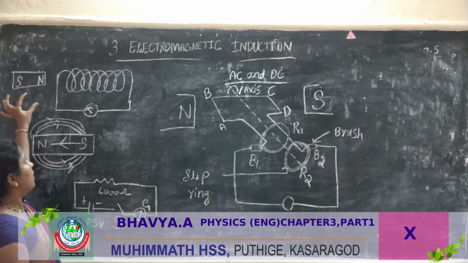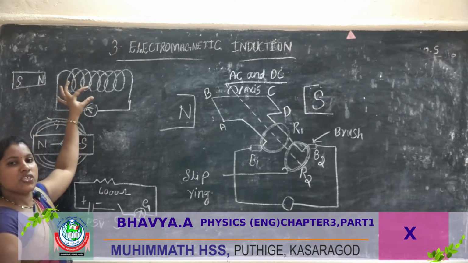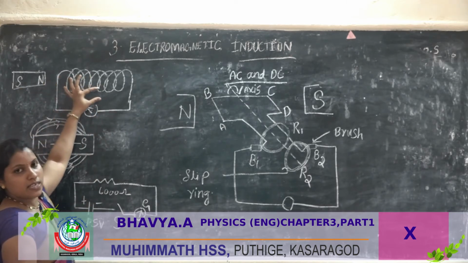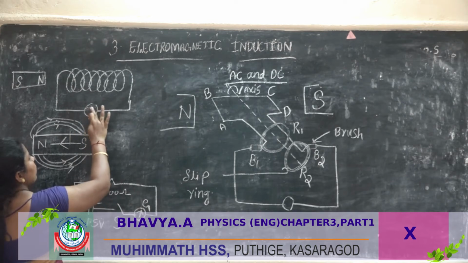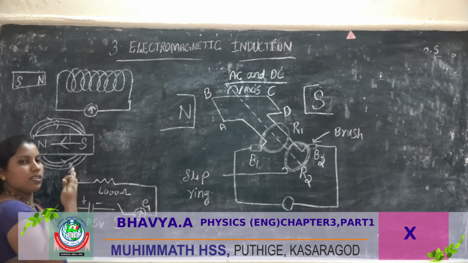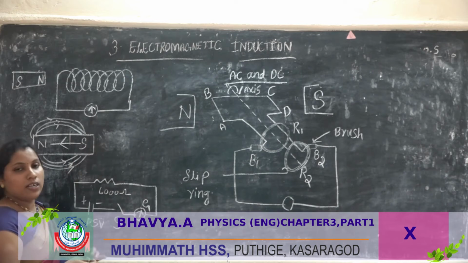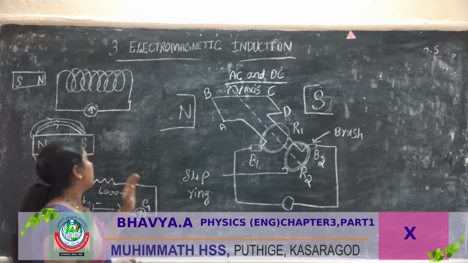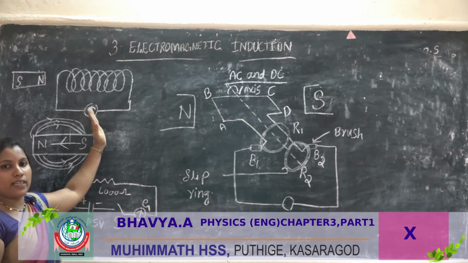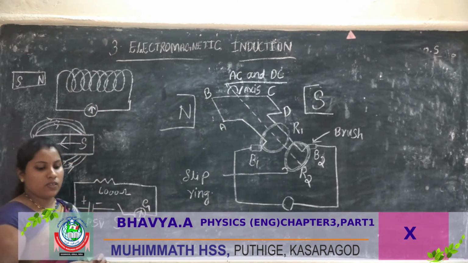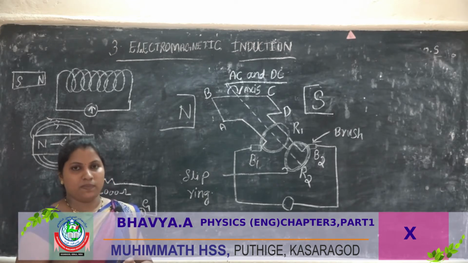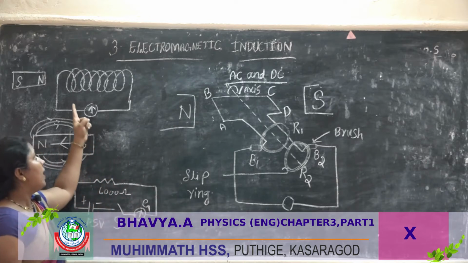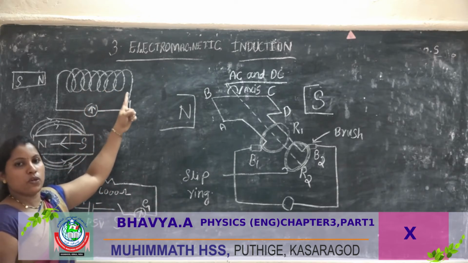Then keep the magnet stationary inside the solenoid. It does not move, so the galvanometer does not deflect and stays at the zero mark. Why does it not deflect? Because no magnetic field change is produced, no current is produced. Then repeat this experiment by increasing the number of turns of the solenoid.